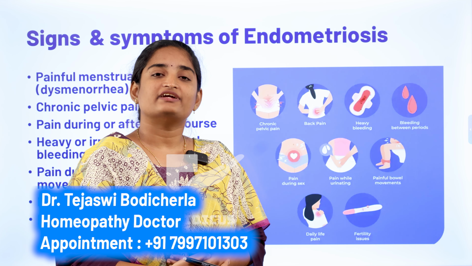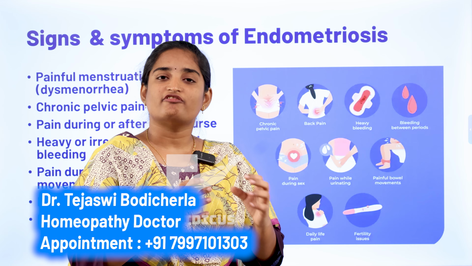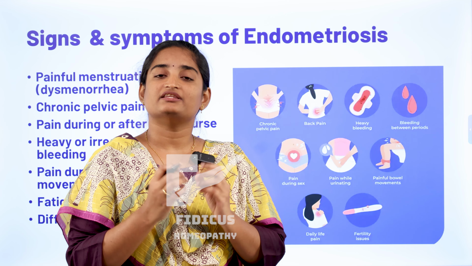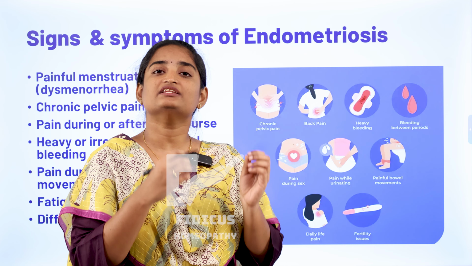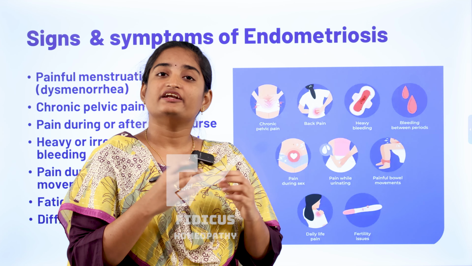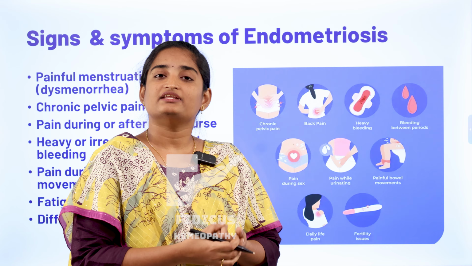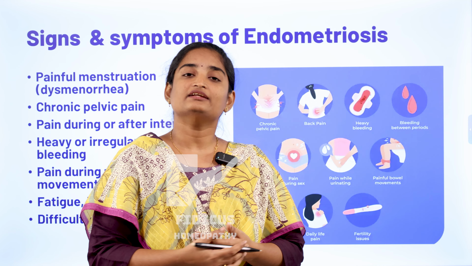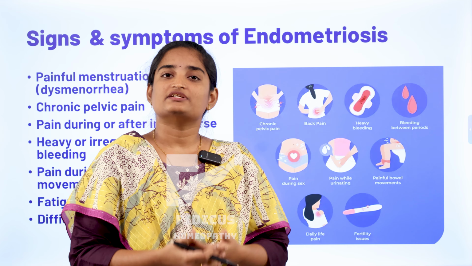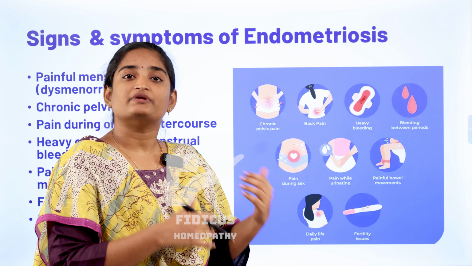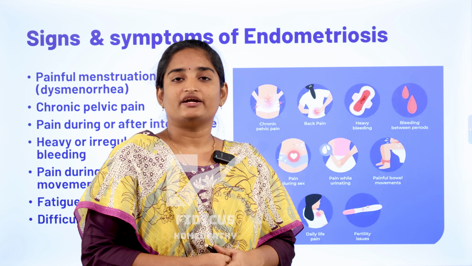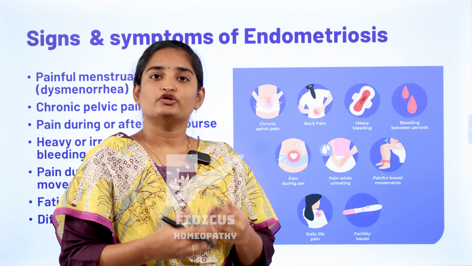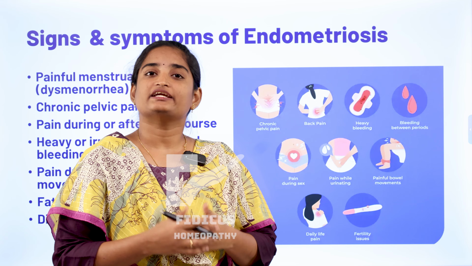Why is it difficult? In endometriosis there is formation of pelvic adhesions or scar tissue. These scar tissues can prevent the transport of the egg, prevent the meeting of egg and sperm, and if fertilization happens, they can also prevent the movement of the embryo from the fallopian tube to the uterus for implantation. So it can result in difficulty in conceiving. So endometriosis is a hidden condition. These symptoms usually develop years before diagnosis. It is important to understand this condition, and early diagnosis and proper treatment can give better results and prevent complications like infertility issues.